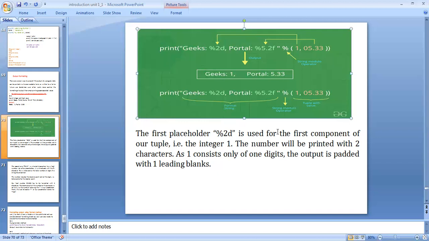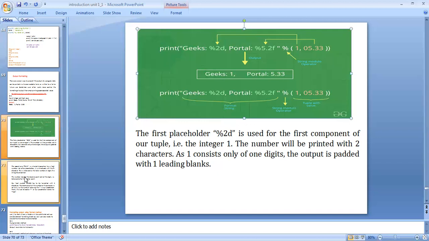The first placeholder, %2d, is used for the first component of our tuple, which is 1. 1 is an integer, and it will be printed within 2 characters only. Why 2 characters? Because I am writing %2d, and 2d means to print 2 characters. As the 1 consists of only 1 digit, the output is with 1 leading blank.